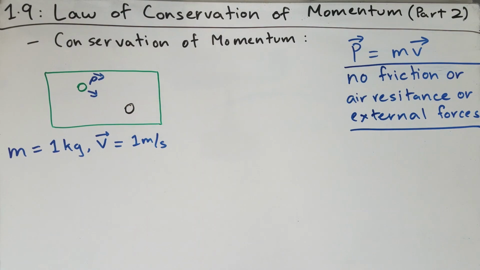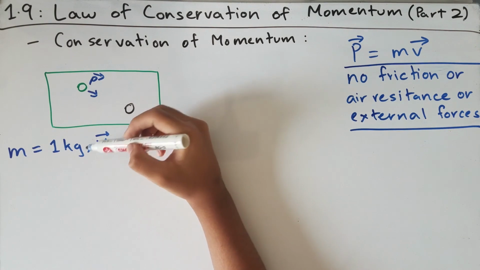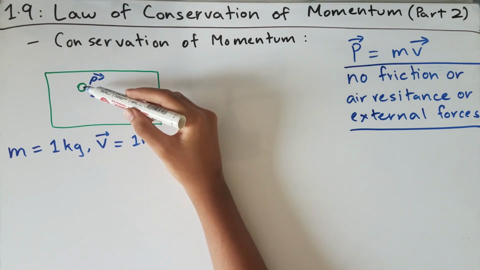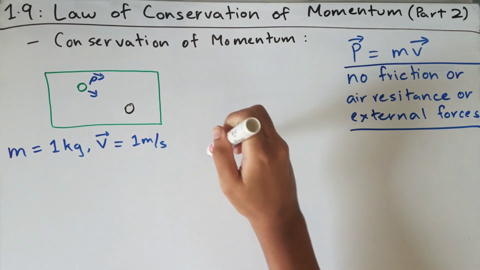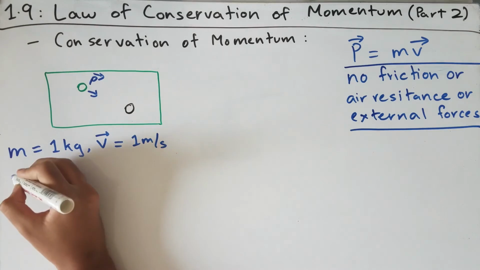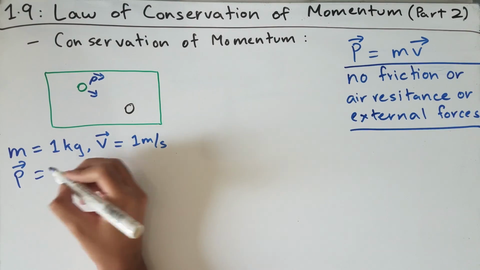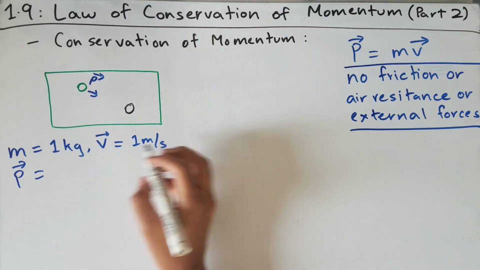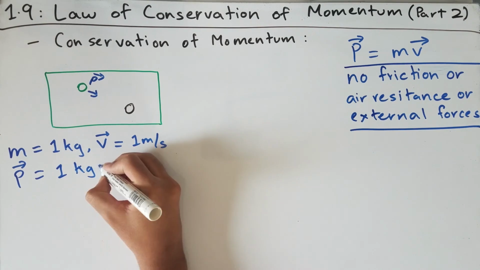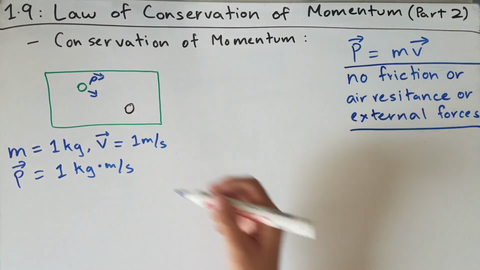So let's say that you strike this cue ball which has a mass of 1 kilogram and a velocity of 1 meter per second in this direction. Then we know that the momentum of this object would be the mass times the velocity of the cue ball, which would be 1 kilogram times 1 meter per second, giving us 1 kilogram meter per second. So that's the momentum of the cue ball.